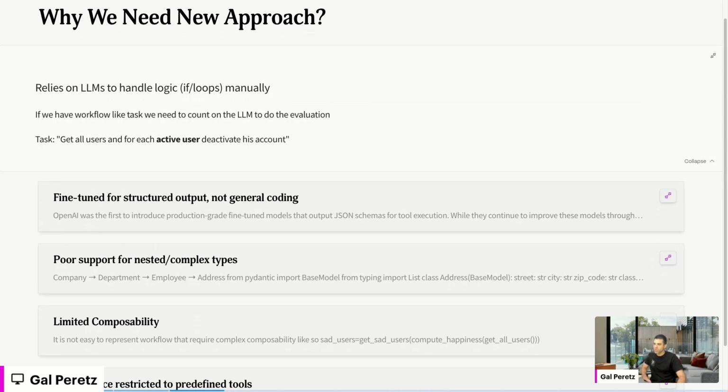But what if we have 10,000 users or 100,000 users? I can assure you that it will fail, because there are a lot of problems, like the lost-in-the-middle effect. The LLM attention mechanism cannot attend to this amount of users or information, and it will call the deactivate function with a few users, but for sure it will miss a lot of them.